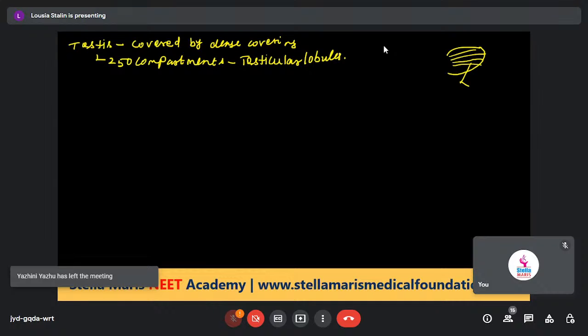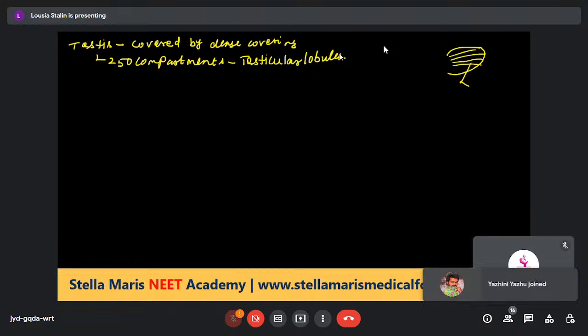Testis is covered by dense covering. Each testis has 250 compartments. That compartment is called the testicular lobules. Do you understand? Shall we move to the next one?